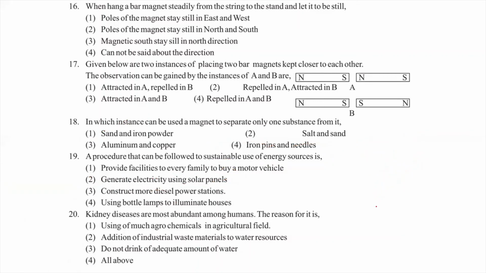See the last one. Kidney diseases are most abundant among humans. The reasons for it are using much agrochemicals in agricultural fields, addition of industrial waste materials to water resources, and not drinking an adequate amount of water. So the answer will be all of the above. The fourth answer.